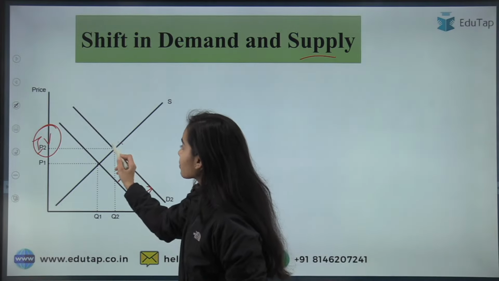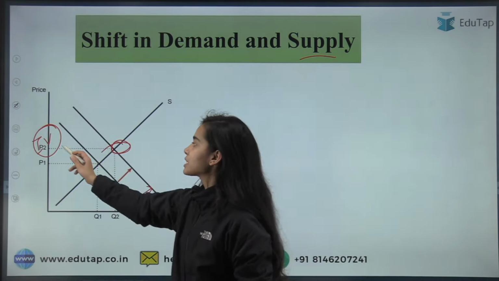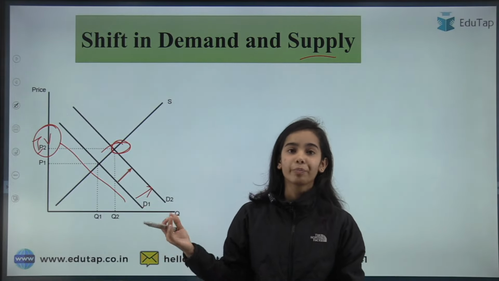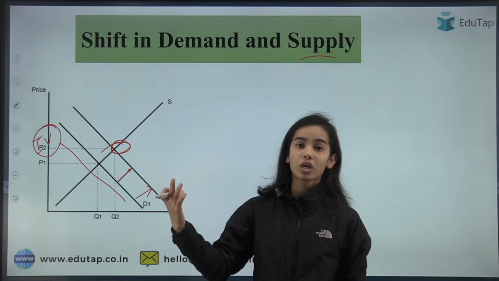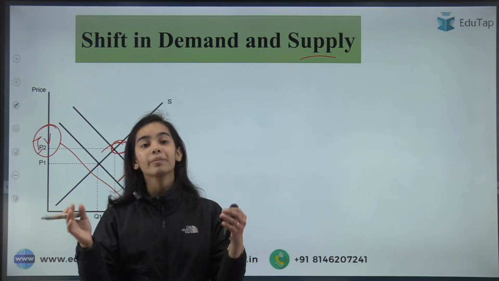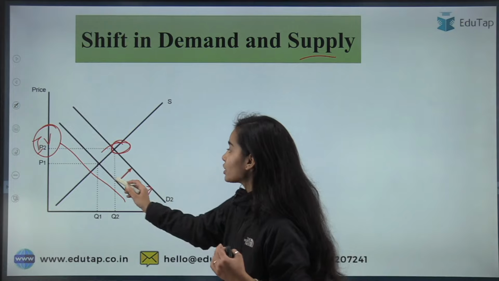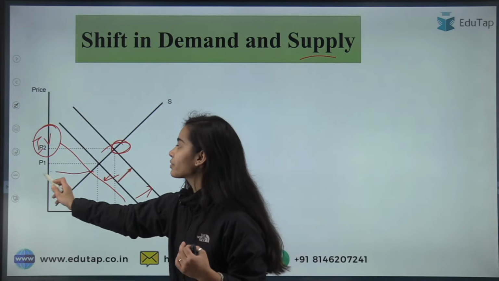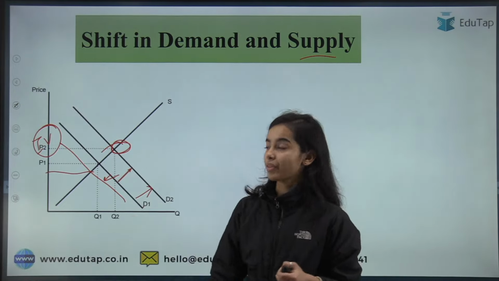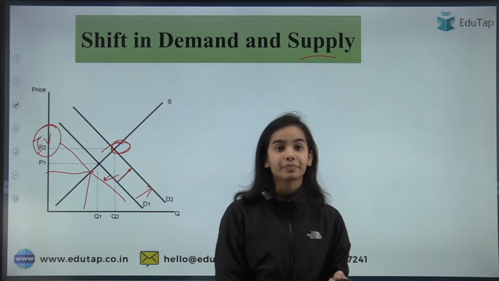So the demand will increase and the price in the economy will increase. And maybe people's tastes and preferences change: they were smoking more before, now they have understood the hazards of smoking and they are demanding less. So the demand will reduce, and when the demand reduces, the price will reduce and the quantity will also reduce.